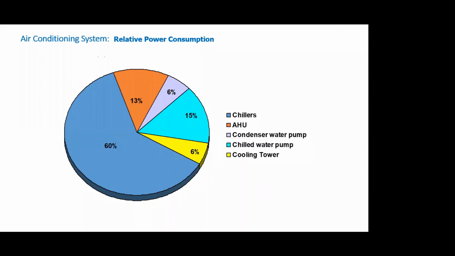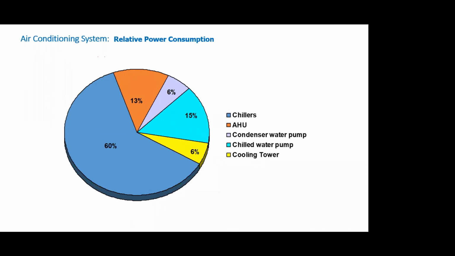Now, I hope you understand, depending upon the energy efficiency features you add, the location, the operating hours, and the size of the system, these percentages may vary. So these are only tentative, indicative figures. It can vary even to quite some extent. The next component after the chilled water pump is the air handling units, basically the fans which drive the air. And then of course we have the cooling tower and the condenser water pumps, making up the total 100%.